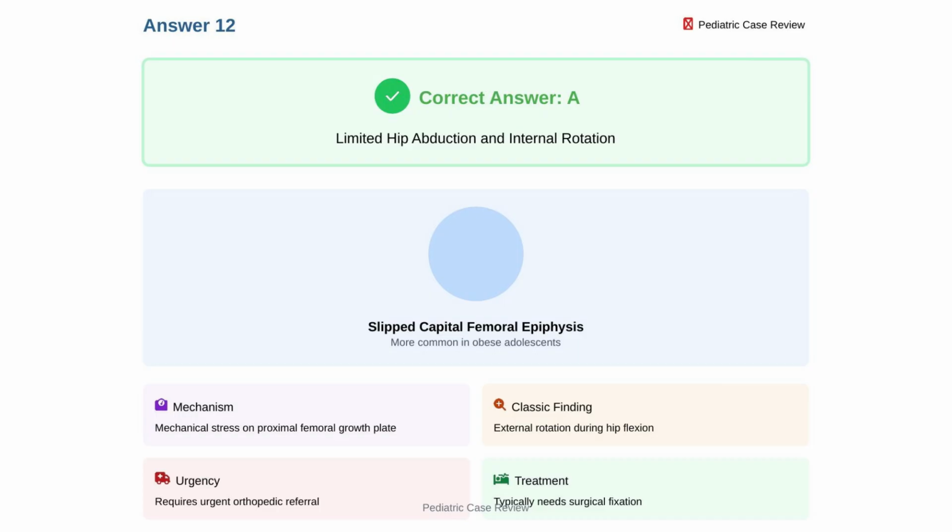Slipped capital femoral epiphysis occurs more commonly in obese adolescents due to mechanical stress on the proximal femoral growth plate. Classic examination shows limited hip abduction and internal rotation, with external rotation during hip flexion. This condition requires urgent orthopedic referral and typically needs surgical fixation to prevent further slippage.